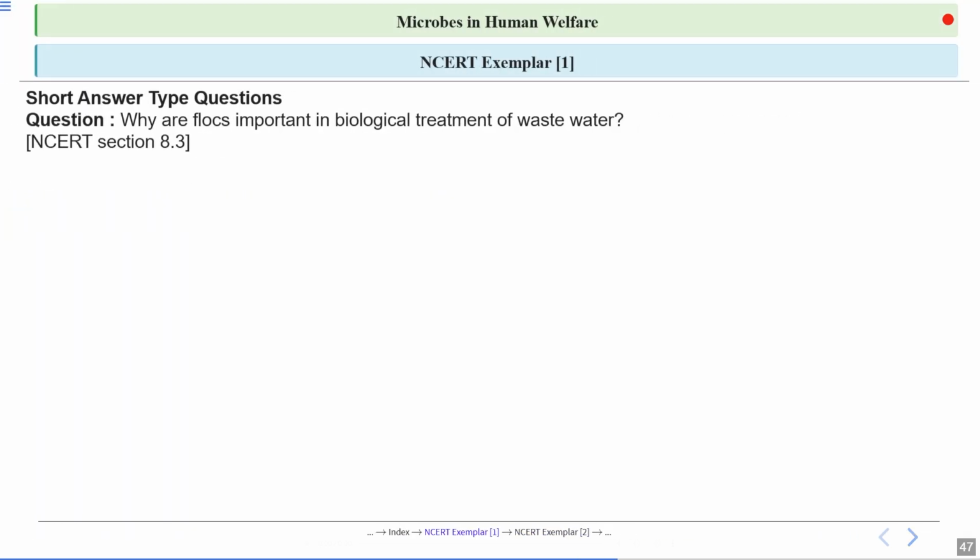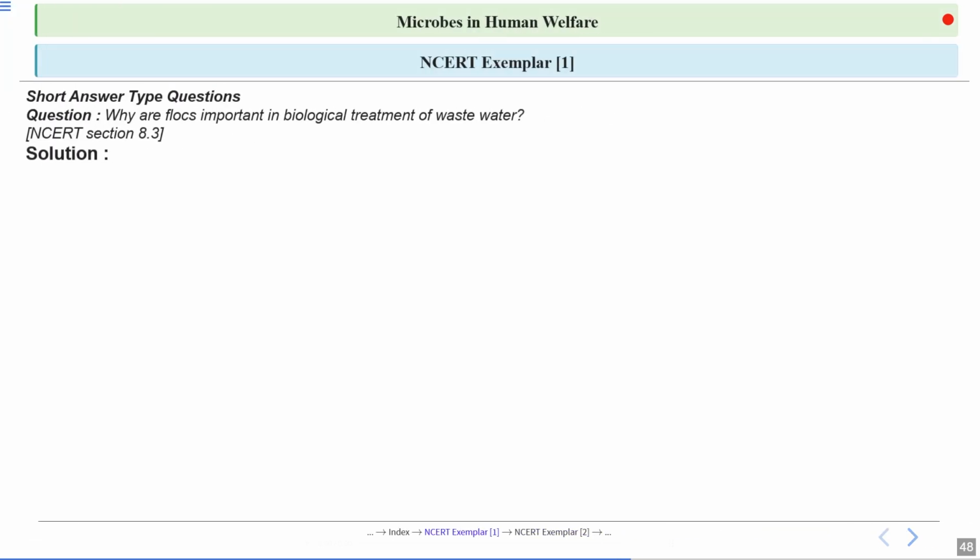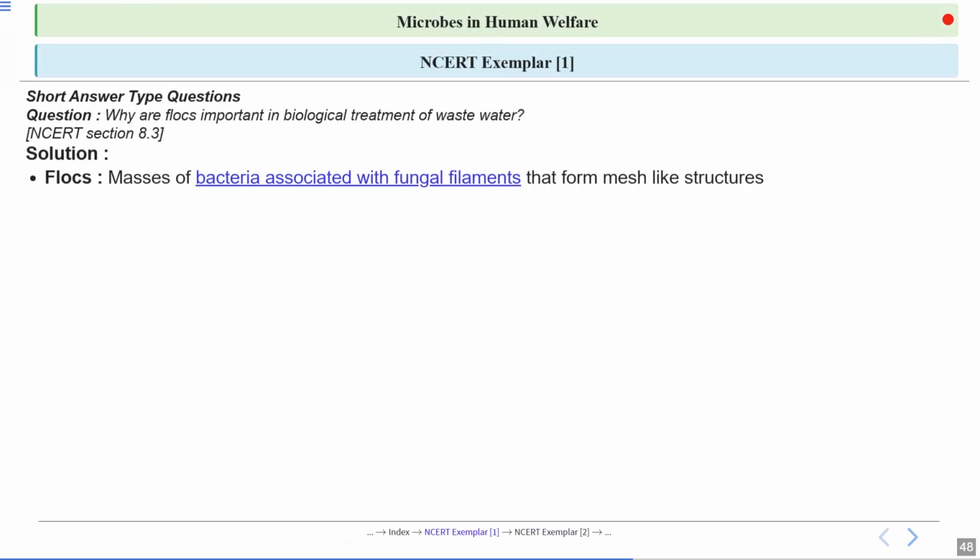Next question, why are frogs important in biological treatment of wastewater? Let's have a look at the answer. What are frogs? The frogs are masses of bacteria that are associated with fungal filaments, forming a mesh-like structure. You can imagine them as tiny nets made up of microorganisms, which are working together to trap the breakdown waste in the water.